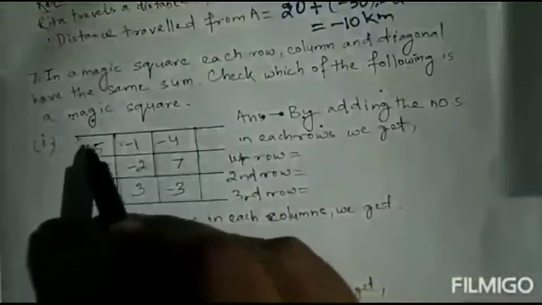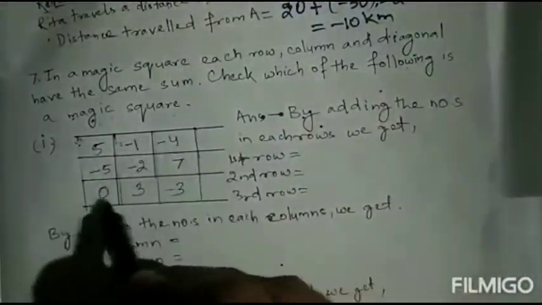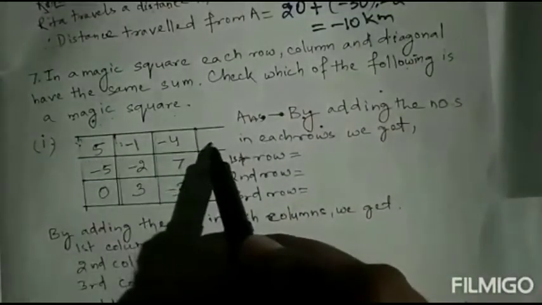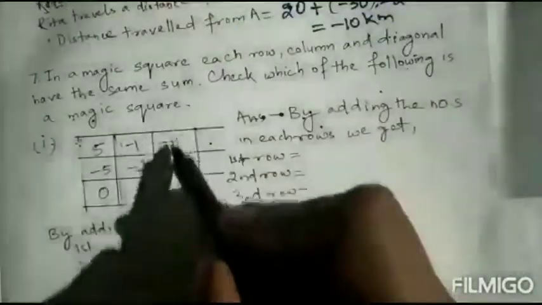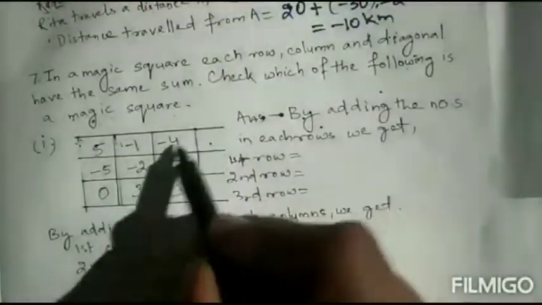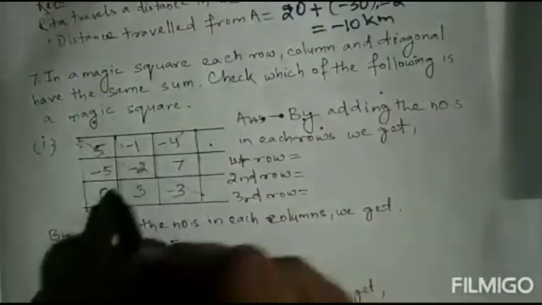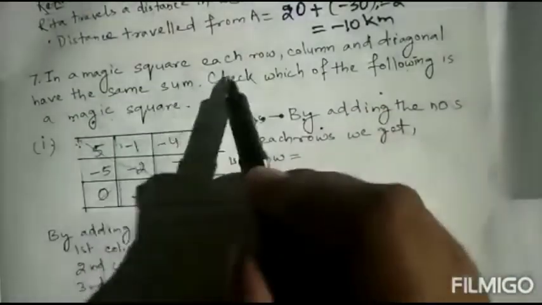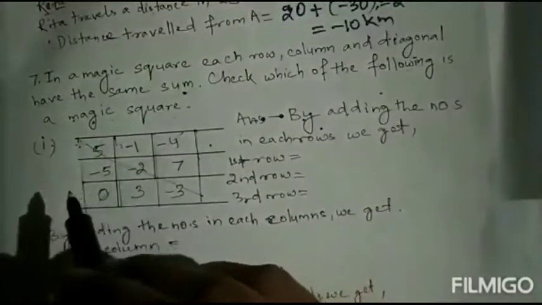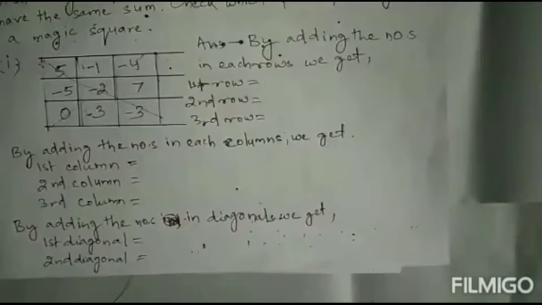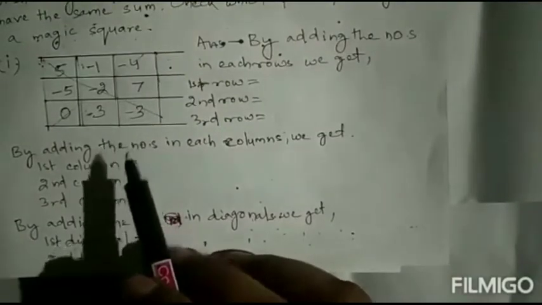For a magic square, what are the conditions? The rows, these are the rows. The sum of the rows, then the sum of the columns, then the sum of the diagonals. Row, column, then diagonal. All will have the same sum. First we'll check this square. Is it magic or not?